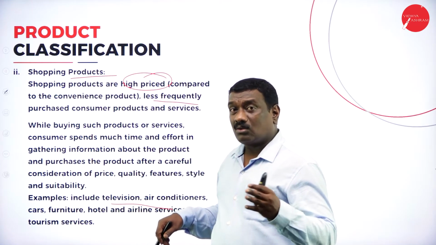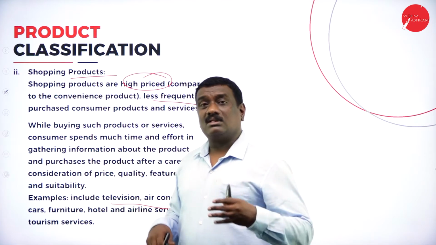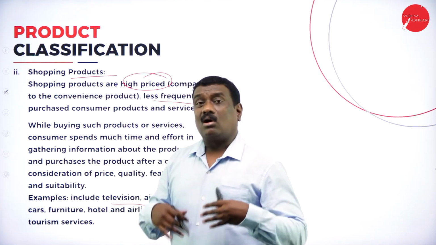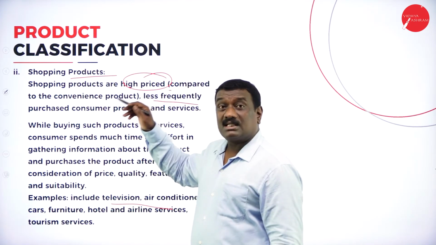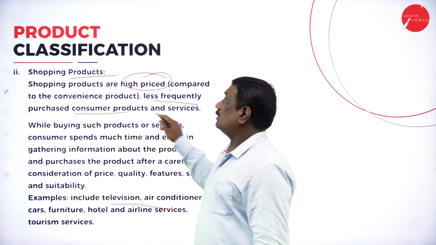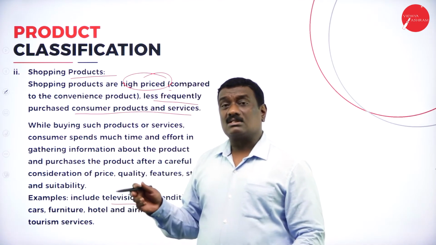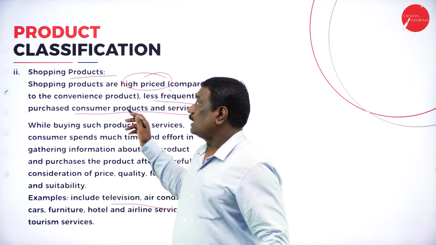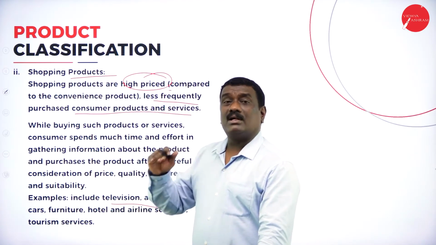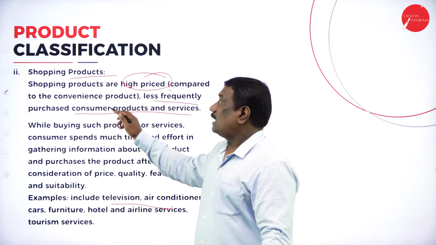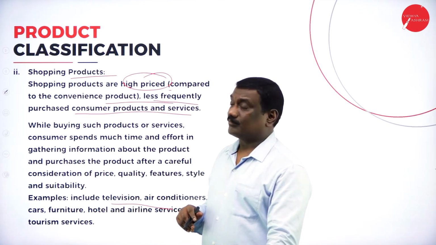So always you are not going to purchase. Frequently you are not going to purchase. Do you purchase cars or ACs or refrigerators or ovens or mixers every day? No. They are not purchased frequently. These kinds of consumer products or services, we call shopping products. They are a little bit higher in price compared to your convenience products, and we will be purchasing them less frequently, not every time.